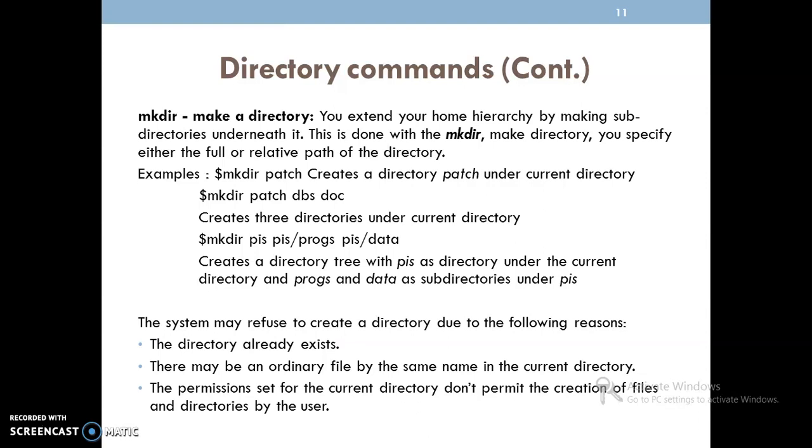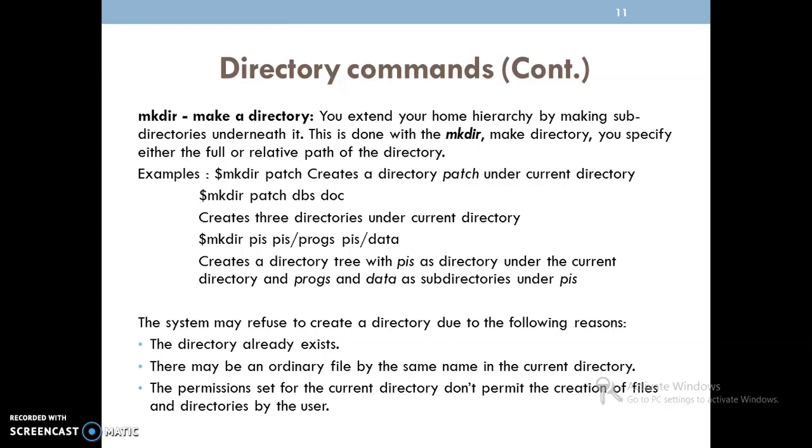Just like that, in the Unix operating system, to create a directory file, we use the mkdir command. The mkdir always creates a directory under the current directory. As one example here, mkdir patch dbs doc indicates we are creating three directories under the current directory. In the current directory we are creating the three subdirectories: patch, dbs and doc.